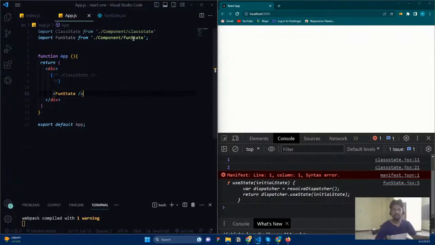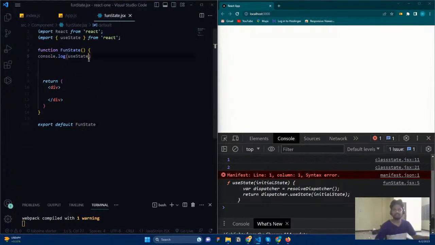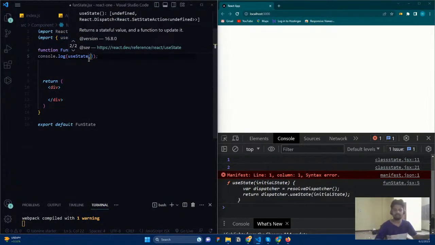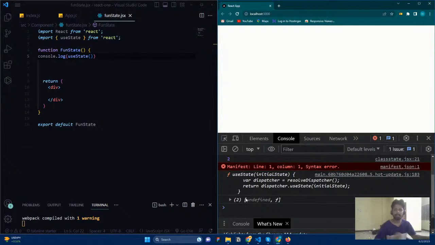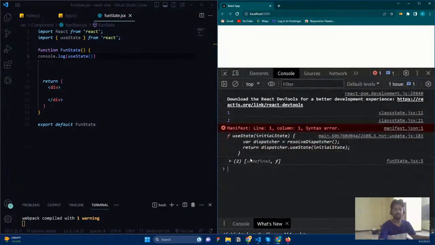You can see here useState is going to be a function. Let's invoke the function and see what it returns. Basically, it is returning an array. You can notice here, useState is returning an array. The first value is going to contain some data, and that is undefined. The second value is going to be a function. So what does useState contain?